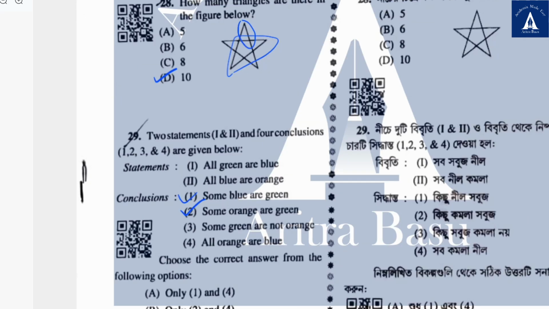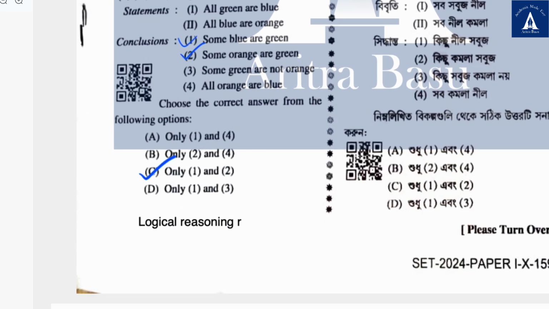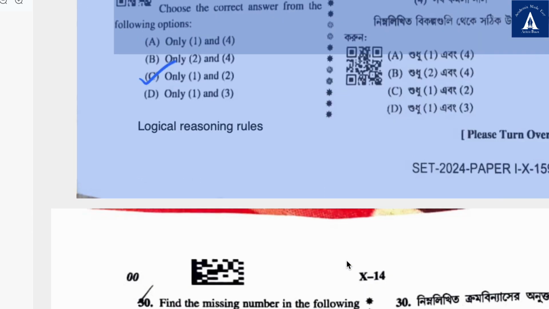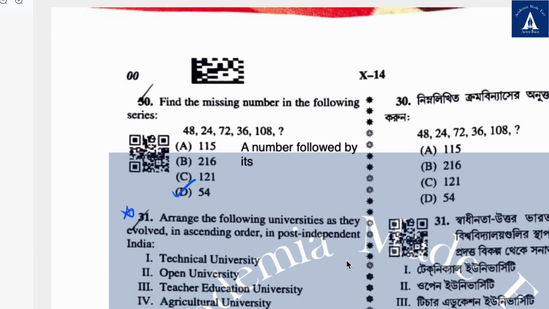Two statements, 1 and 2, and four conclusions, 1, 2, 3 and 4, are given. Statement 1 is all green or blue, and statement 2 is all blue or orange. And the correct answers are some blue or green and some orange or green. These are followed through logical reasoning rules. Okay, then we will go to question number 30.